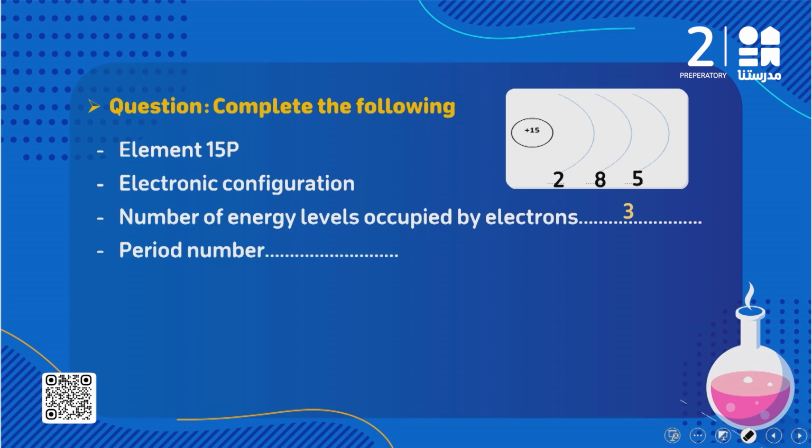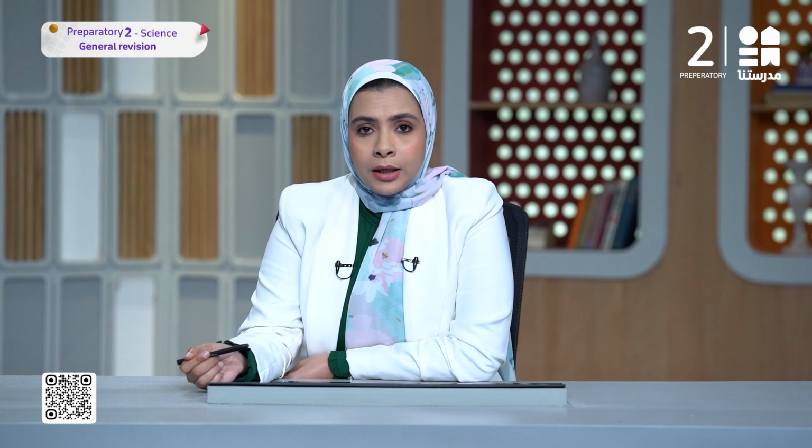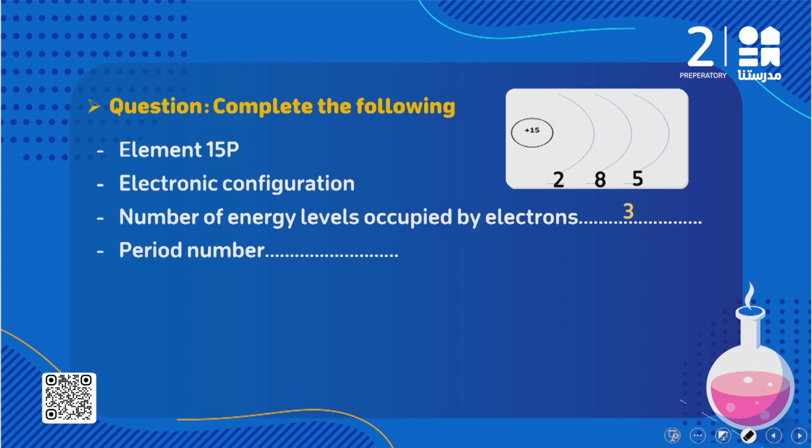This element exists in period number what? طيب قلنا عشان نحسب ال number of the period you have to calculate أو to count the number of the energy levels. Here I have 1 2 3. We have 3 energy levels, so this element exists in period number 3.